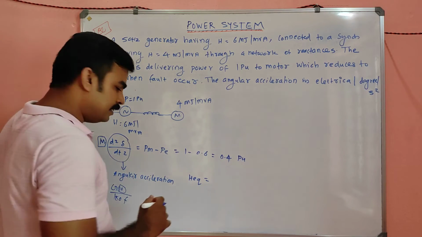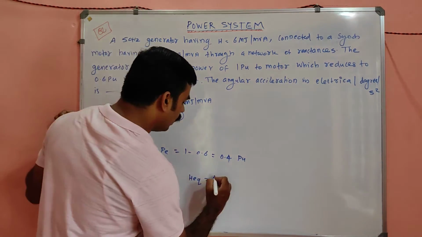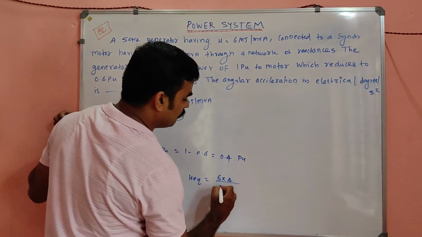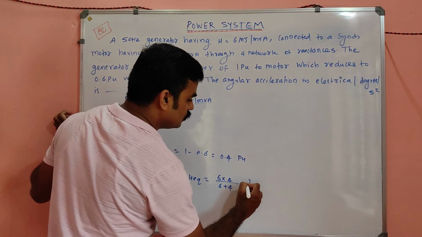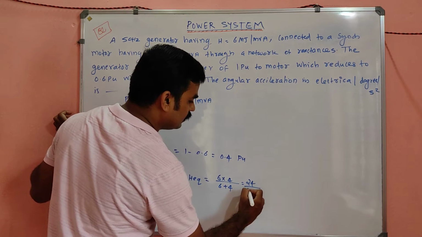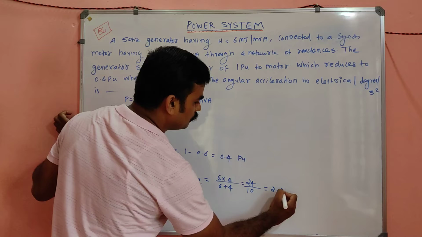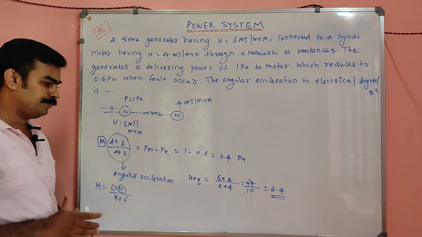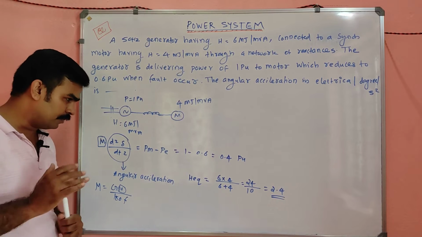And that H equivalent is nothing but, my dear, what? 6 into 4 divided by 6 plus 4. So it will be 24 divided by 10, which is nothing but 2.4. So our H equivalent will become 2.4. Okay.